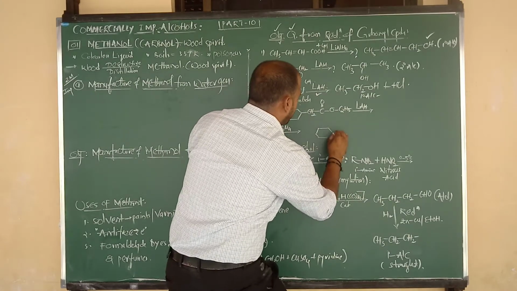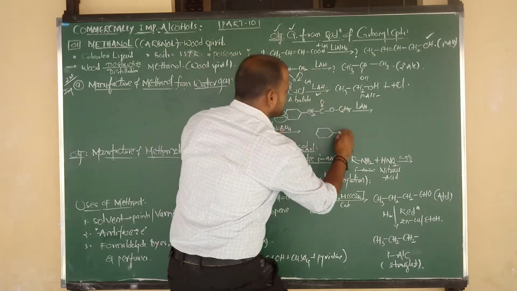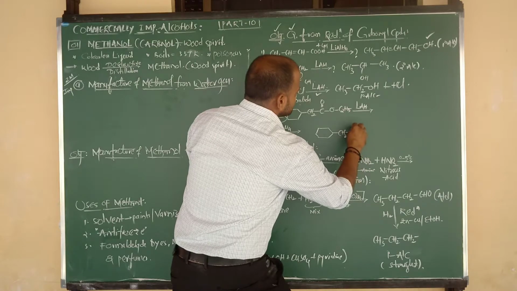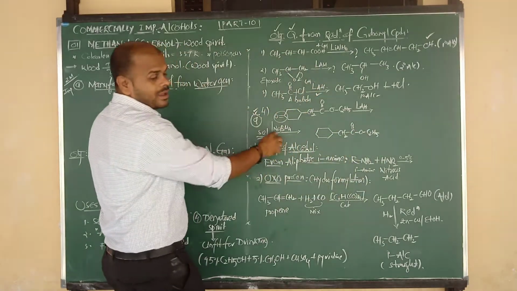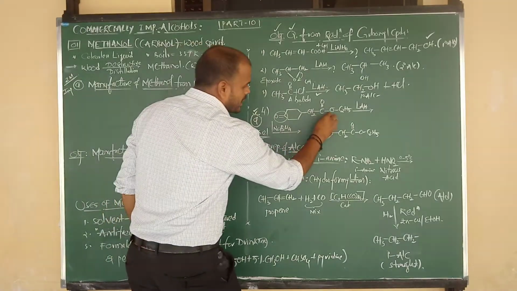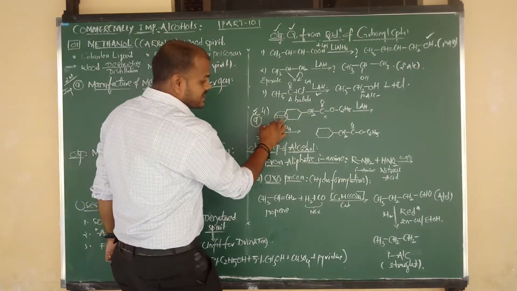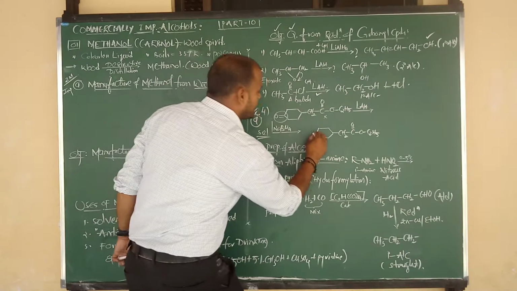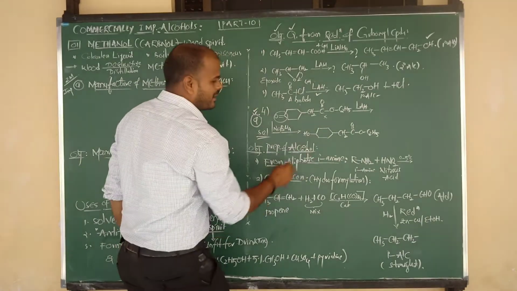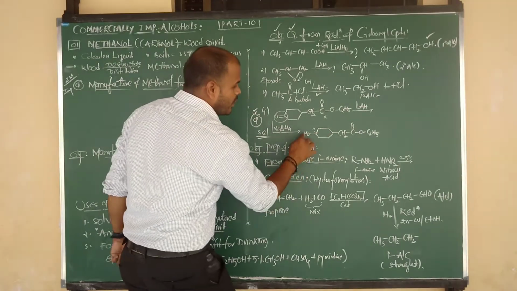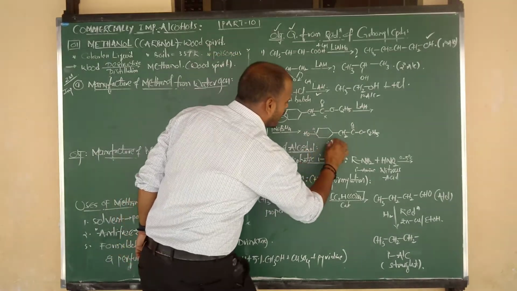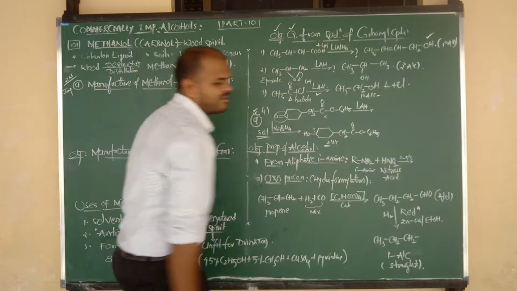The same cyclohexane ring. On the right side the ester group is there as it is, because the ester group cannot be reduced by NaBH4. It is a selective reducing agent. It cannot reduce the ester, it only reduces the keto group. Ketones on reduction give a secondary alcohol. So here we have to write OH, one hydrogen here and one hydrogen here, meaning we have to provide the 2 hydrogens. OH is connected to a carbon, and that carbon is connected to 2 carbons. This is the secondary alcohol product.